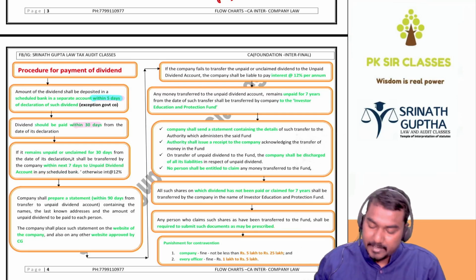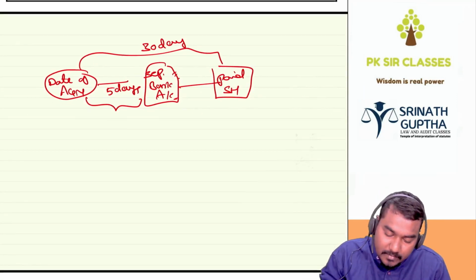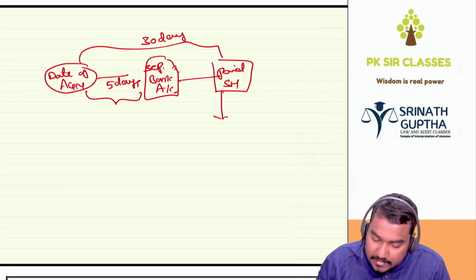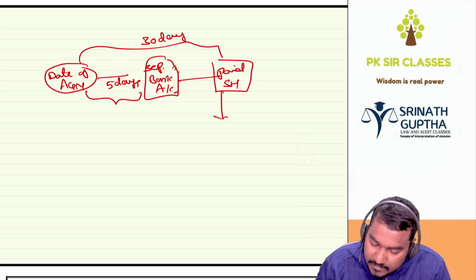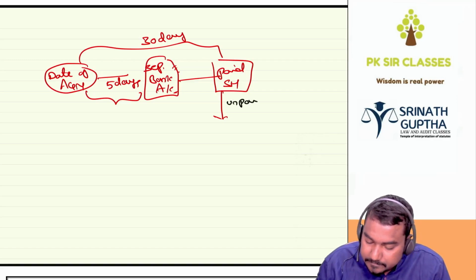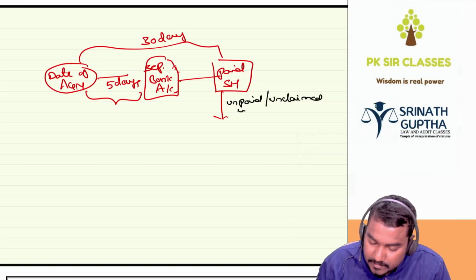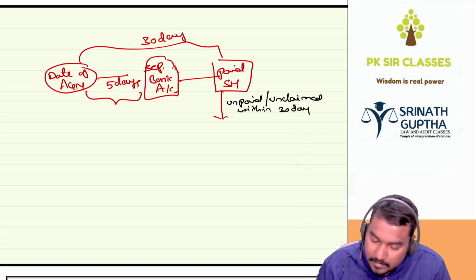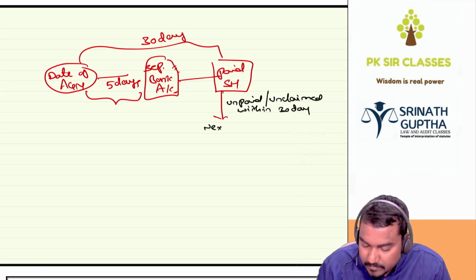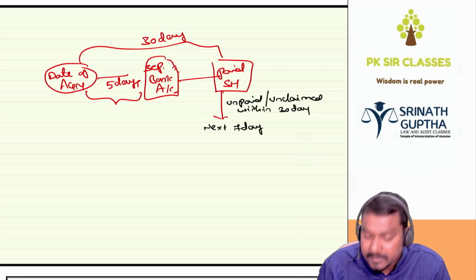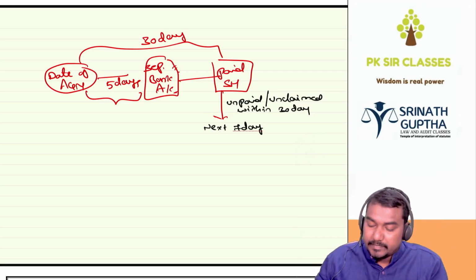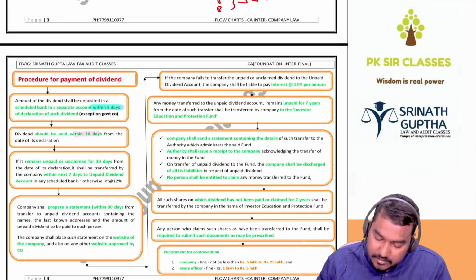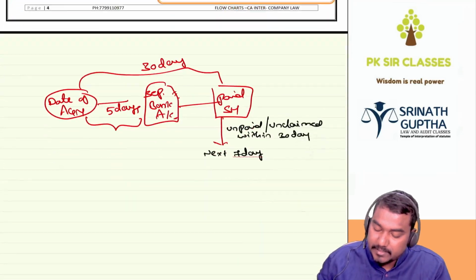Which account? Unpaid dividend account. For example, if it is unpaid or unclaimed within 30 days, then within the next 7 days, that means 30 days from declaration plus 7, 37 days from declaration, it will be transferred to the unpaid dividend account in a scheduled bank, otherwise interest is liable at the rate of 12%.